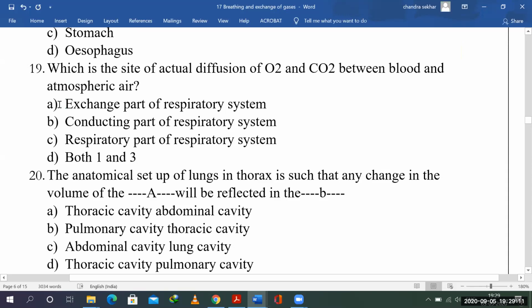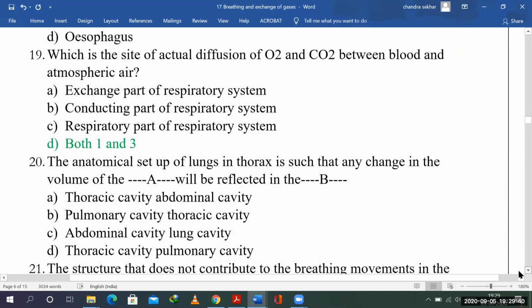A and B are the same: the exchange part and the respiratory part are the same. In the conducting part, there is no involvement of alveoli. So you should go for both 1 and 3. Your right choice is 1 and 3 because these two are of the same meaning.